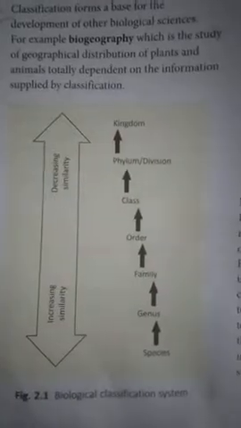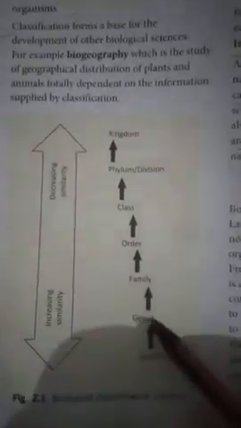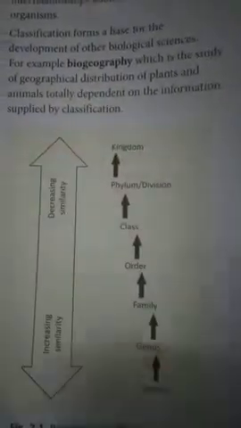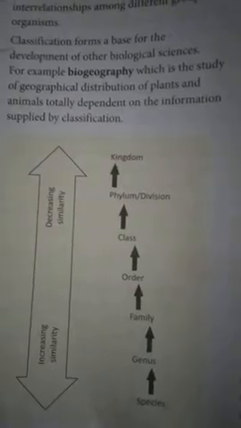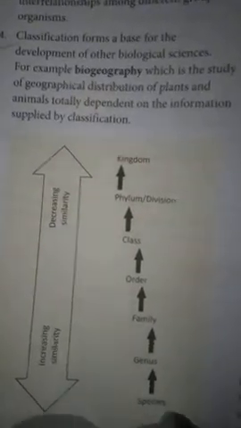Now you can see here a schematic hierarchy representation of the classification of the system. First of all, organisms are grouped into species, then genus, then family, order, class, phylum and kingdom. Species is one of the lowest divisions and the kingdom is the highest. In this very order the organisms are grouped. If they have more characters in common, they are put in the same species, then again into genus, then again into family.